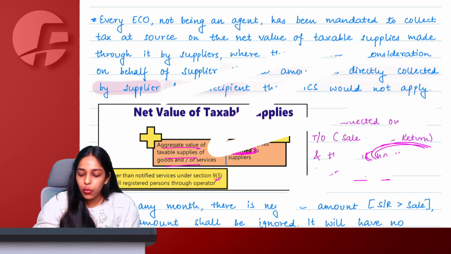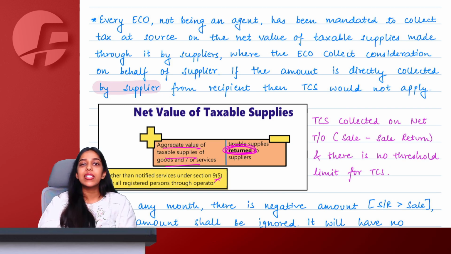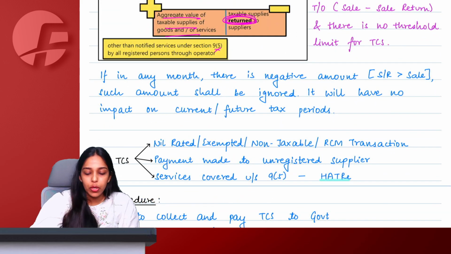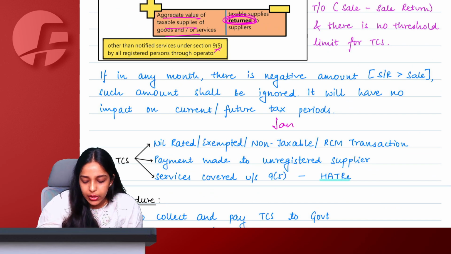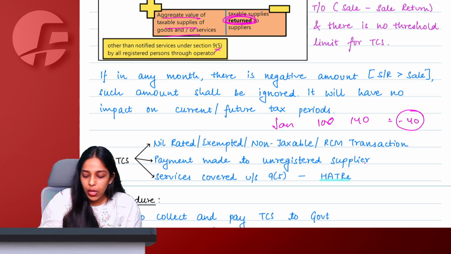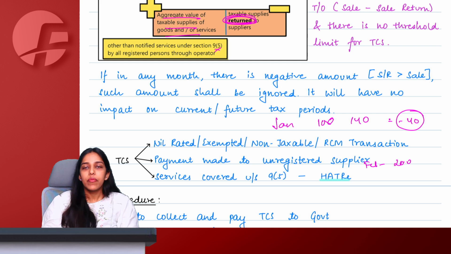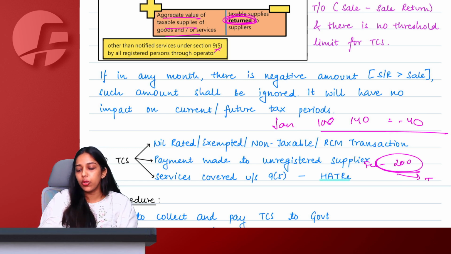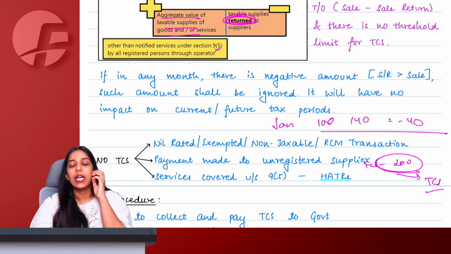Also, ma'am, in one particular month, if sale return is more than sale and the figure goes negative, no problem, you simply have to ignore the negative amount. There will be no carry forward. Let us say in January sale was 100 and sale return was 140, so there was a negative 40 balance. Now in February the sale is 200, then I don't have to set off the earlier negative 40 first and collect TCS only on 160? No. Any month the figure goes negative, you simply ignore it. Next month a fresh calculation starts, and on the full 200 TCS is collected.